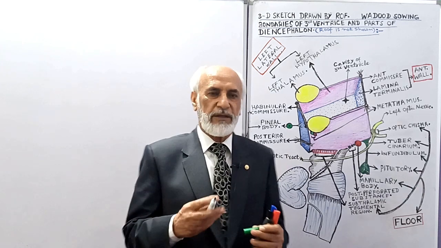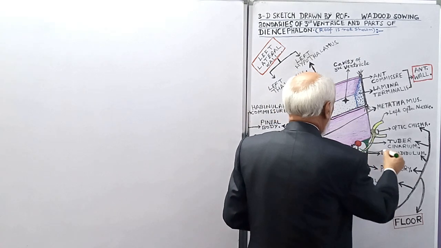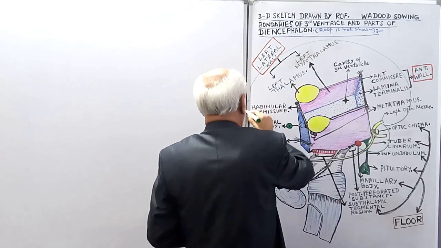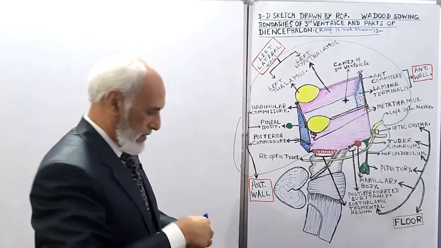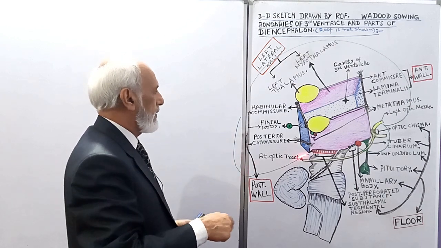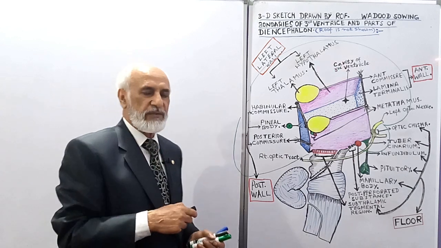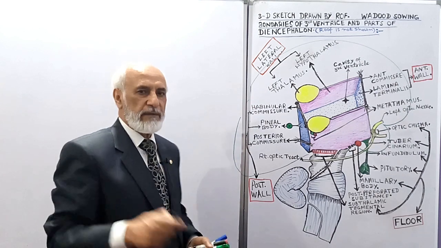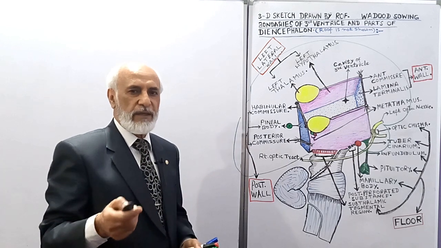So you can see in this diagram, here was the forebrain or prosencephalon, and in this we discussed the external features of the telencephalon or cerebral hemisphere, then rhinencephalon, and then diencephalon, that is thalamus and hypothalamus.